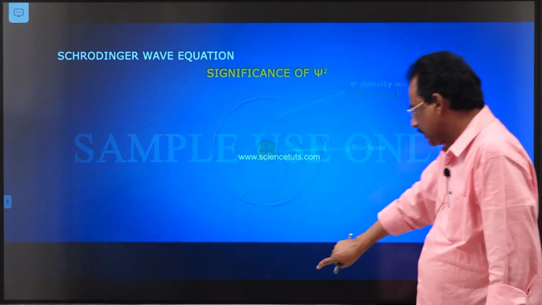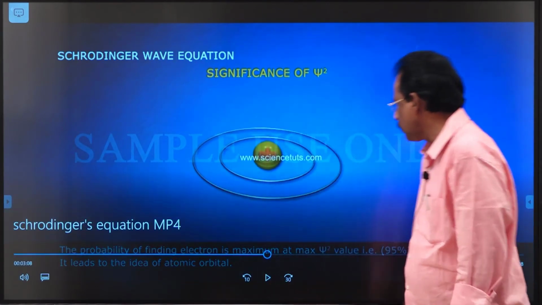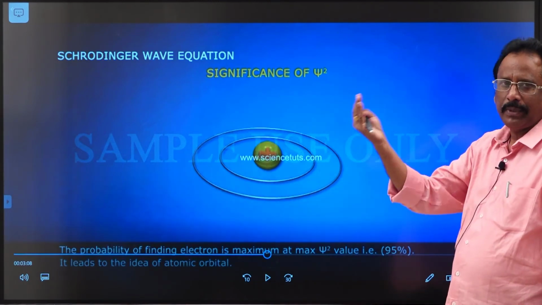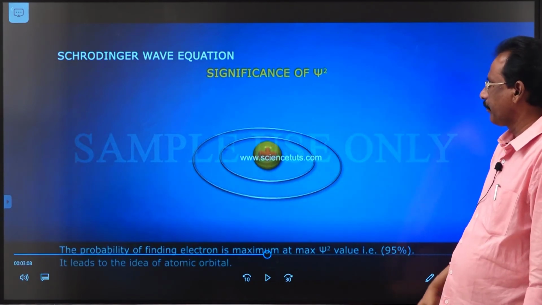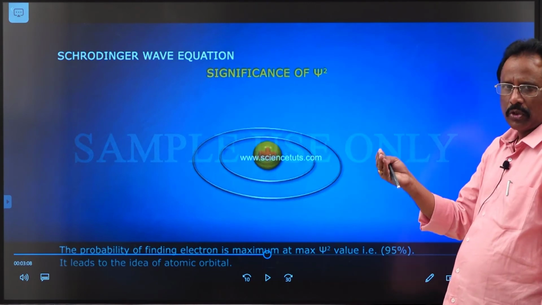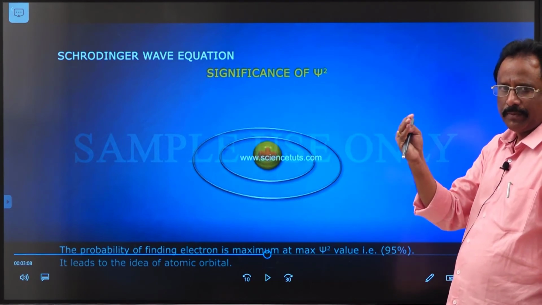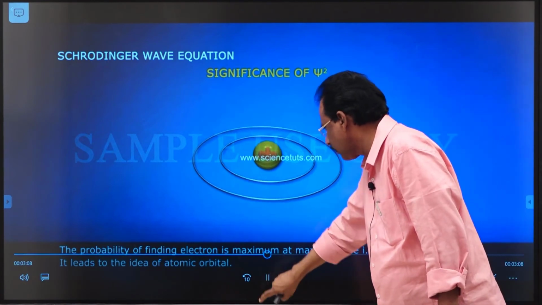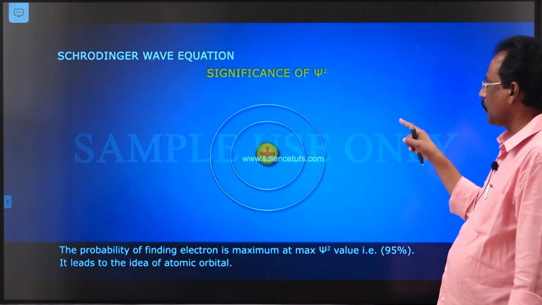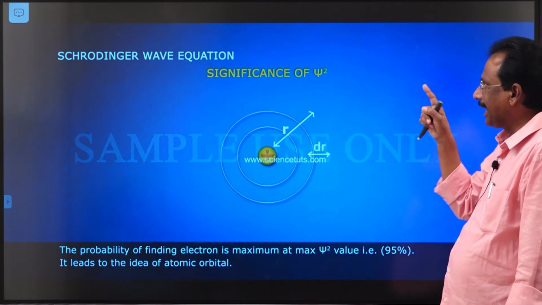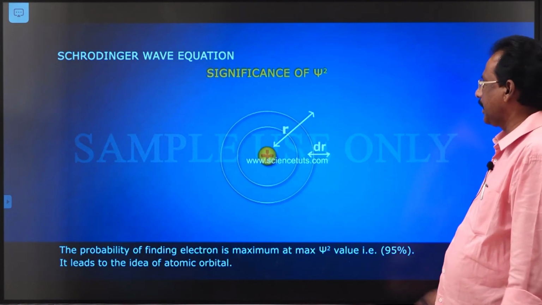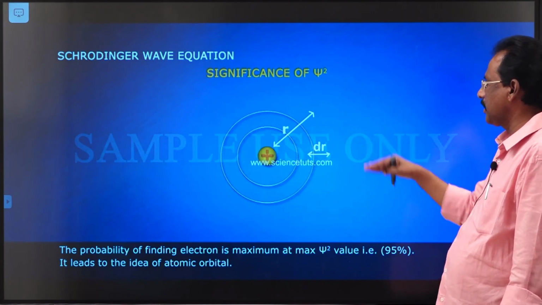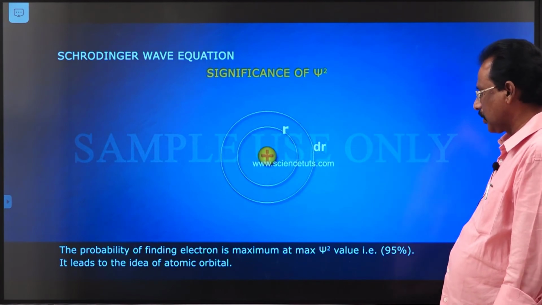If psi shows negative values, negative square becomes positive. If psi shows positive, positive square becomes positive. So instead of psi, psi square always shows positive values like the probability. That's why the symbol psi was replaced by psi square according to Schrodinger.